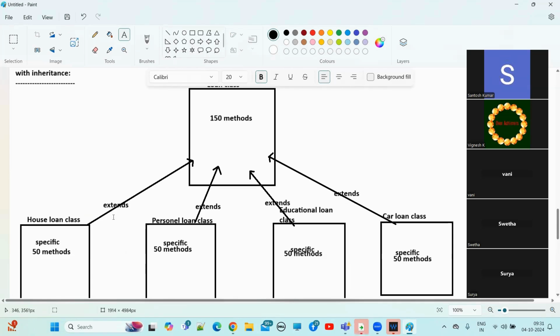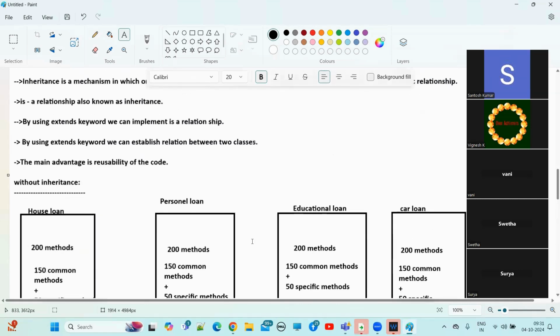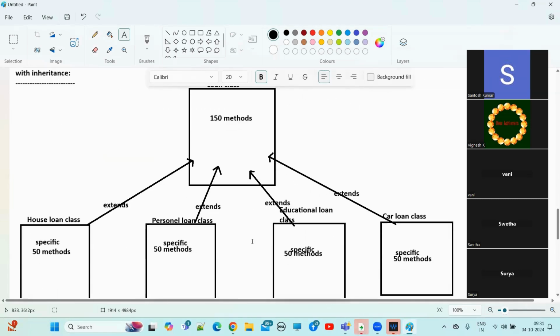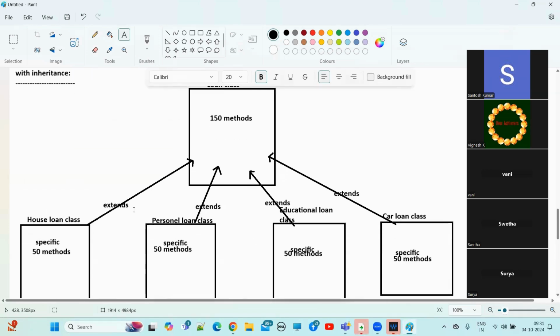See, by using the extends keyword, we can establish a relation. So here by using the extends keyword, we are establishing one relation.